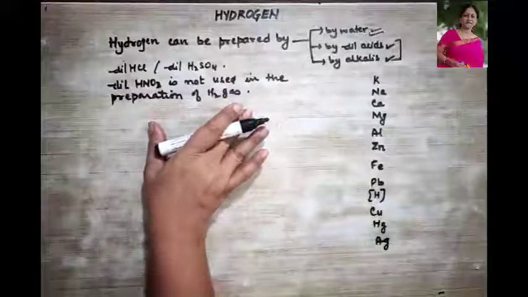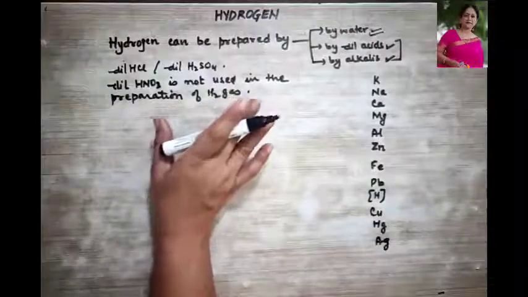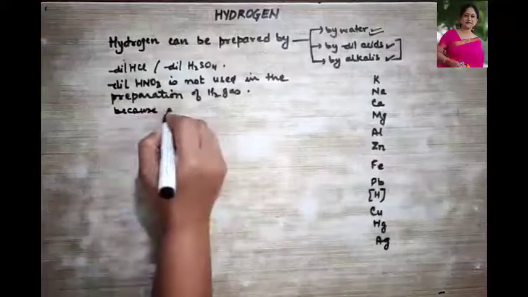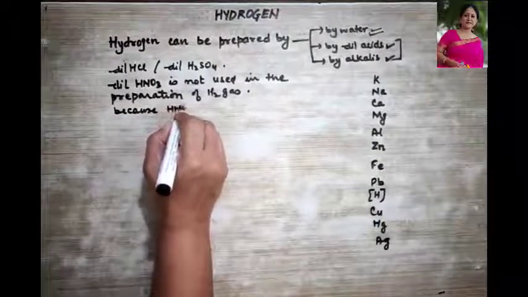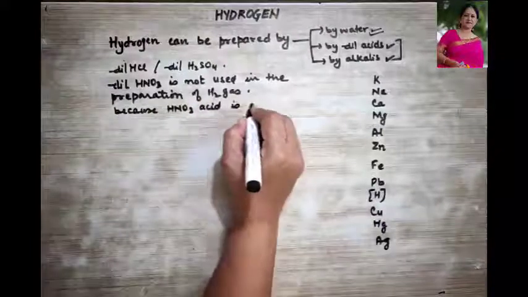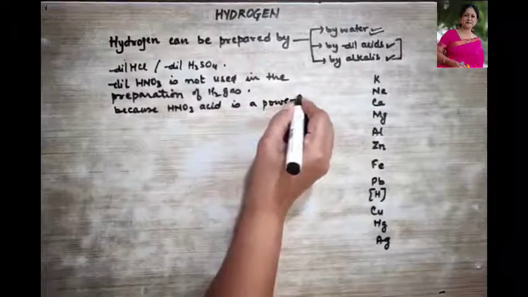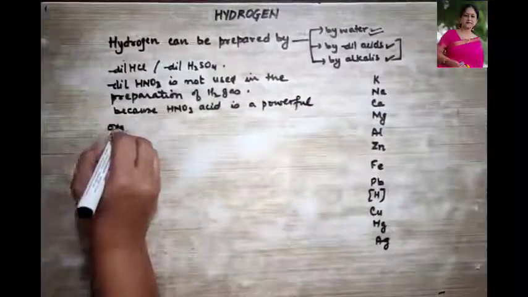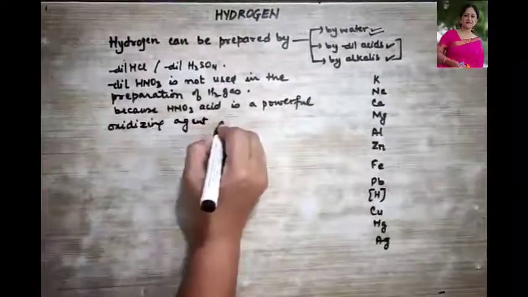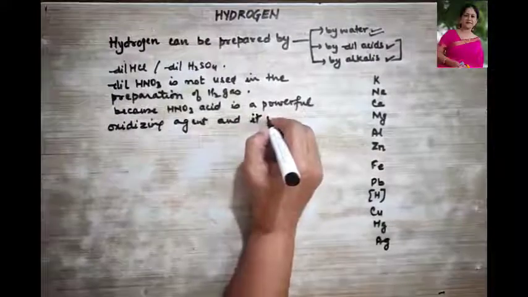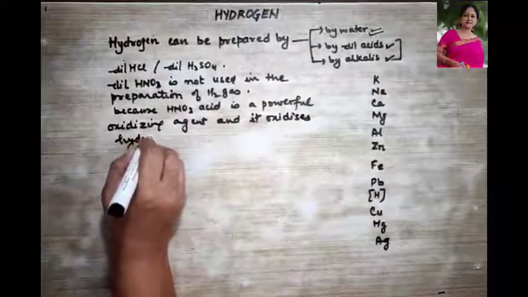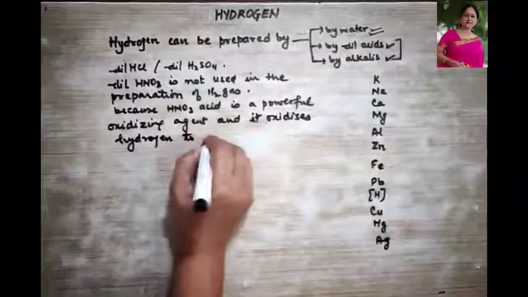Because nitric acid is a powerful oxidizing agent. Dilute HNO3 is a powerful oxidizing agent, and it oxidizes hydrogen to water.